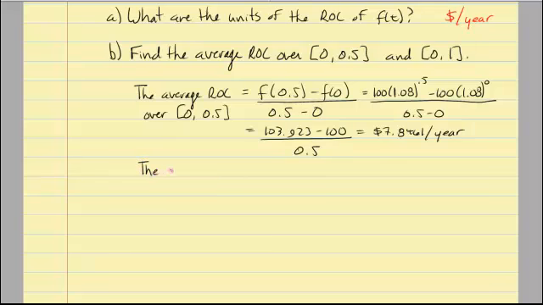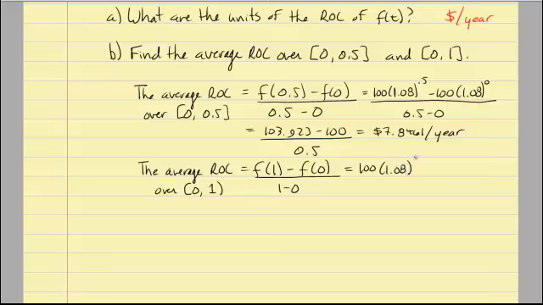The next thing we want to do is find our other average rate of change over our other interval, 0 to 1 year. So this would be our function evaluated at 1 minus our function evaluated at 0 over our time of 1 minus 0. So for this particular case, I'd have 100 times 1.08 to the first minus 100 times 1.08 to the 0. And of course 1 minus 0 is easy enough to work with. And of course here, anything to the first power will just be itself.